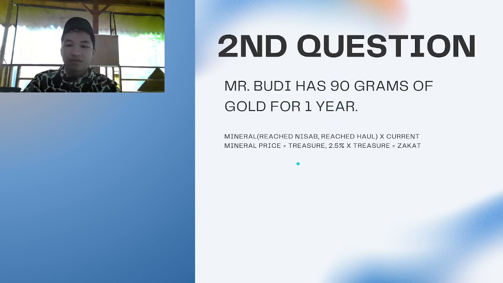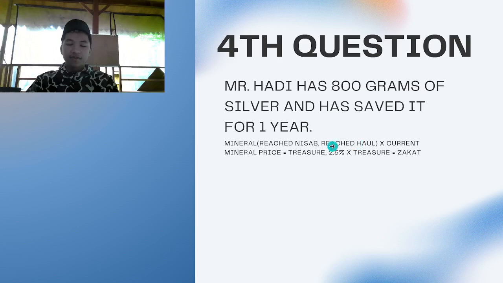In terms of grams of gold, you divide it by 3 million, so Mr. Budi has to zakat at least 2.25 grams of gold, which in rupiah is 6,750,000 rupiah.